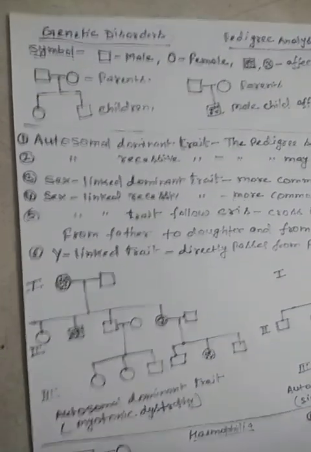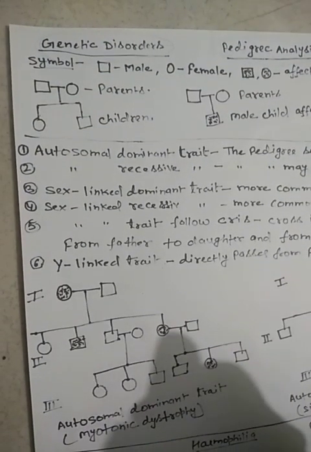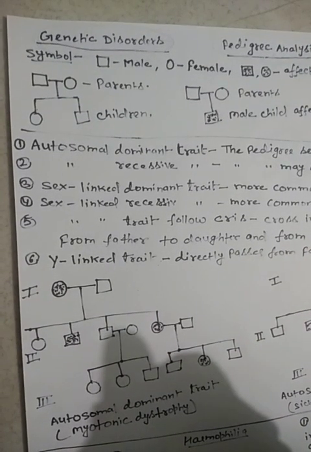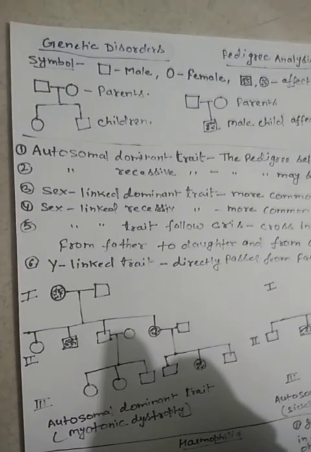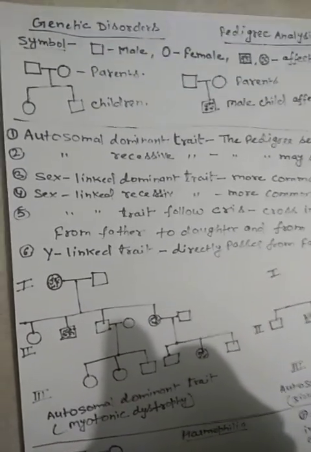First of all, we find the different generations of that family, in which generation, in which person, male or female, that trait or disease was present.